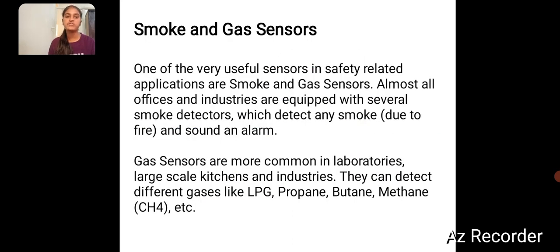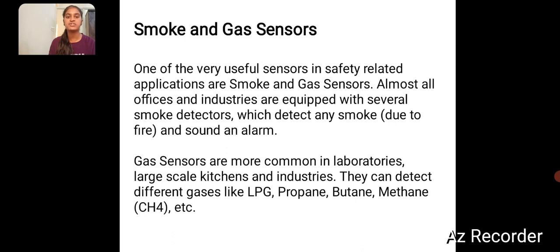The next one is the smoke and gas sensor. One of the very useful sensors in safety related applications is the smoke and gas sensor. Almost all offices and industries are equipped with several smoke detectors which detect any smoke due to fire and sound an alarm. Gas sensors are more common in laboratories, large scale kitchens and industry.